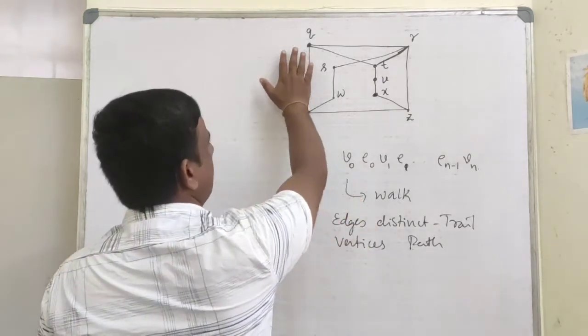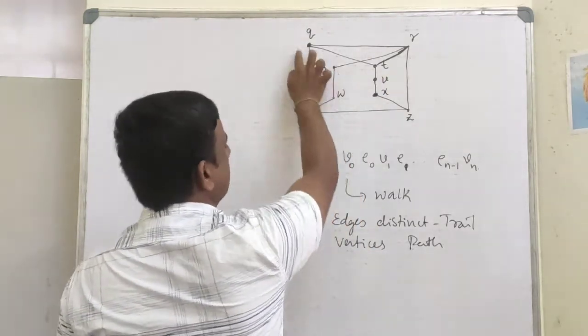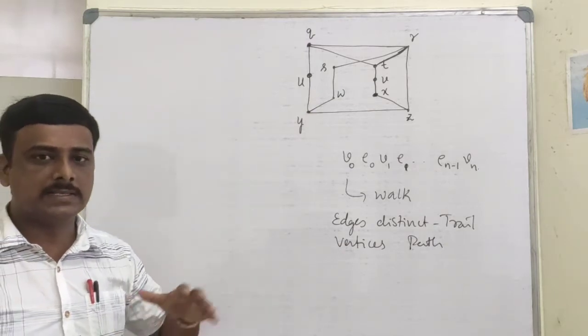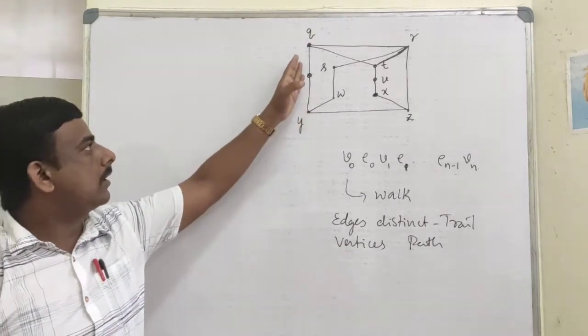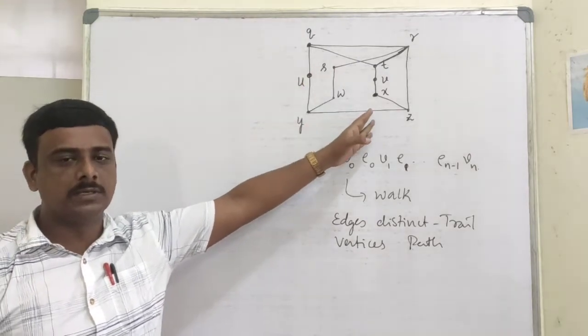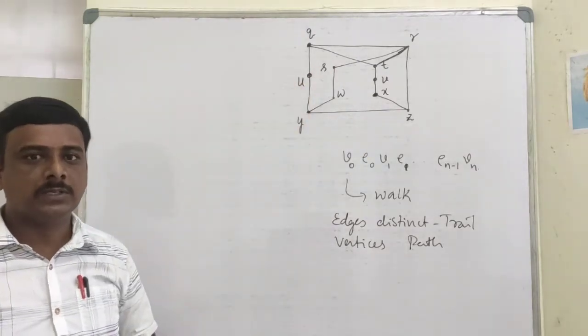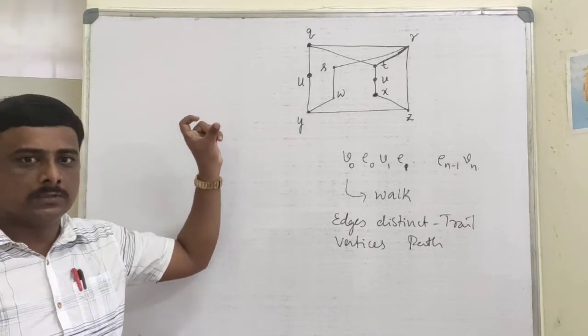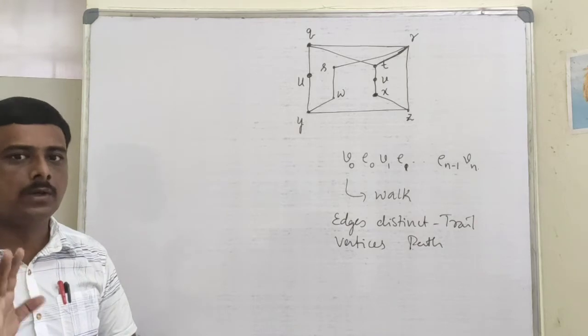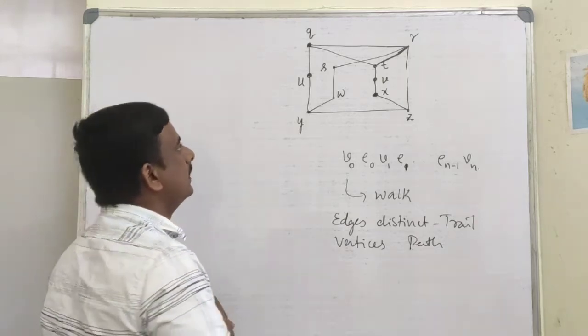Now I have this graph. Suppose I consider again two vertices Q and Z. Then as I told already, there are many ways to reach Z from Q. So I have to choose the shortest path. That means vertices must be distinct.